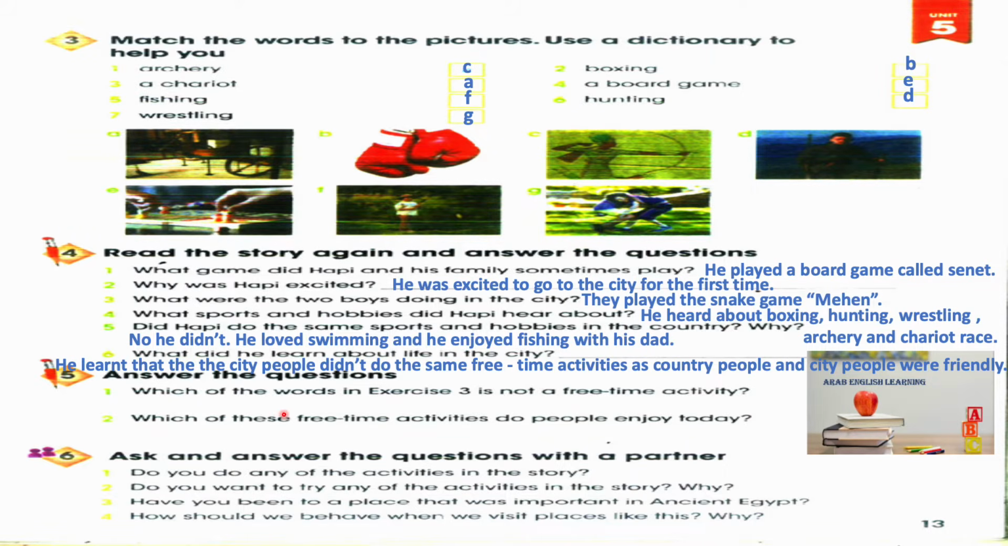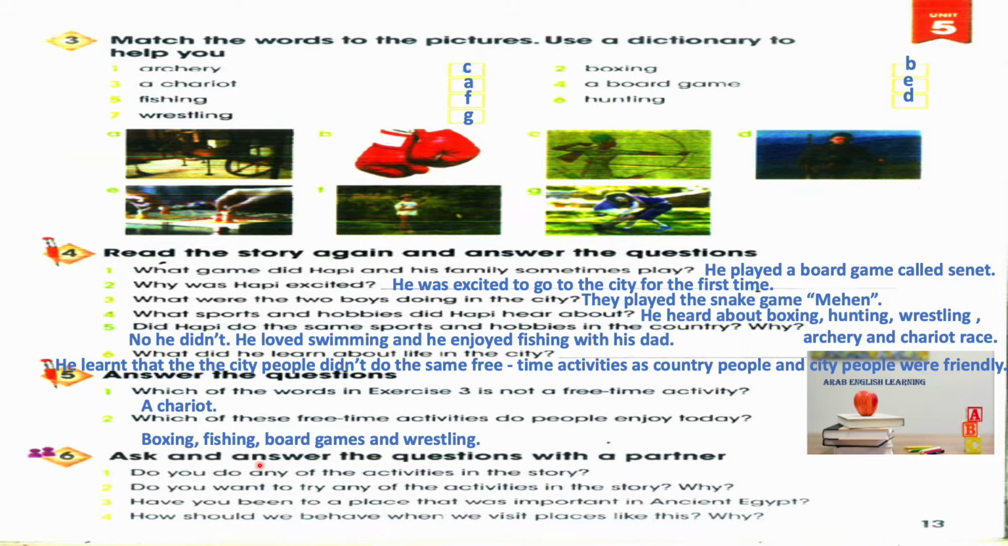Exercise 5. Answer the questions. 1. Which of the words in exercise 3 is not a free time activity? A chariot. This is not an activity. 2. Which of these free time activities do people enjoy today? Boxing, fishing, board games, and wrestling.